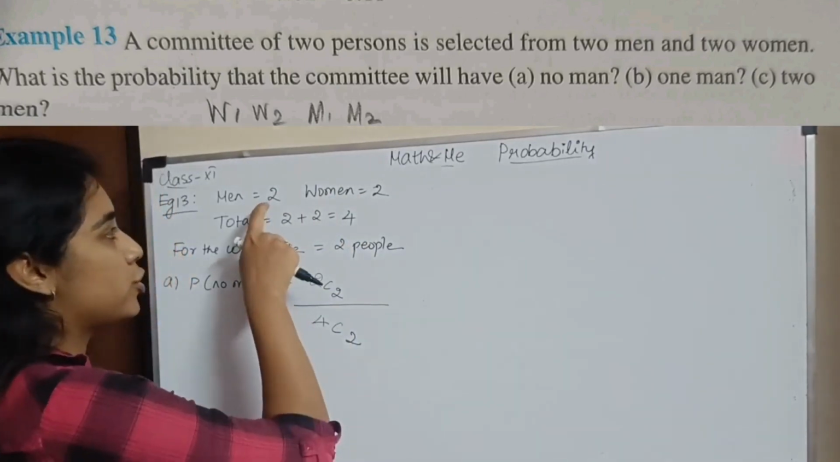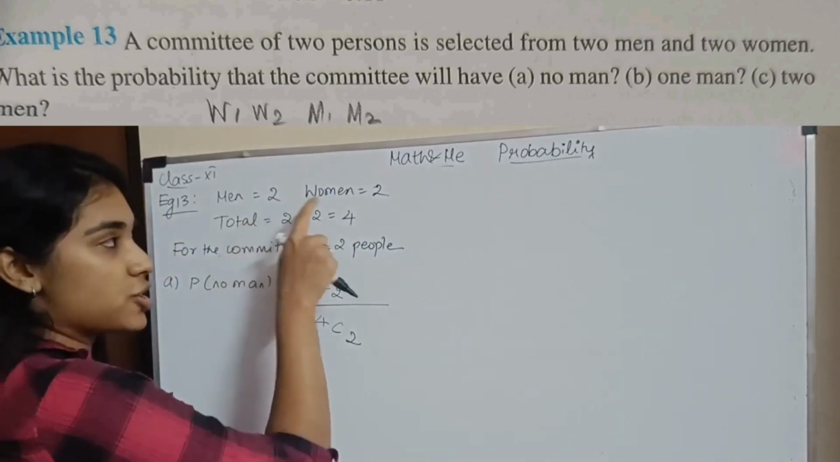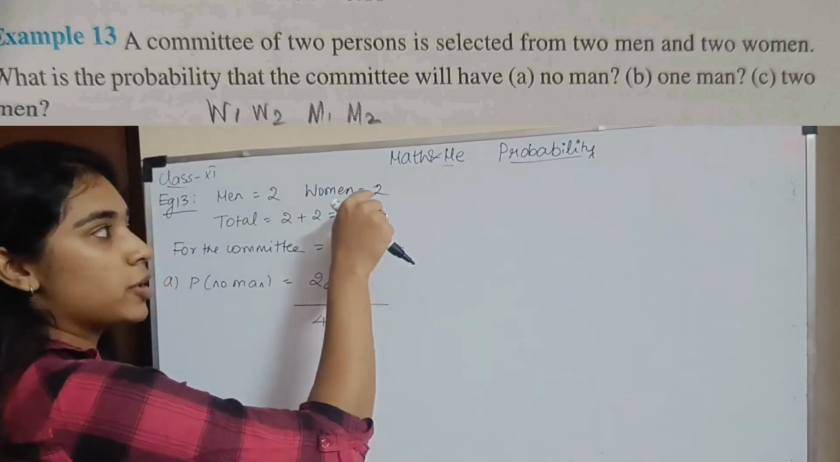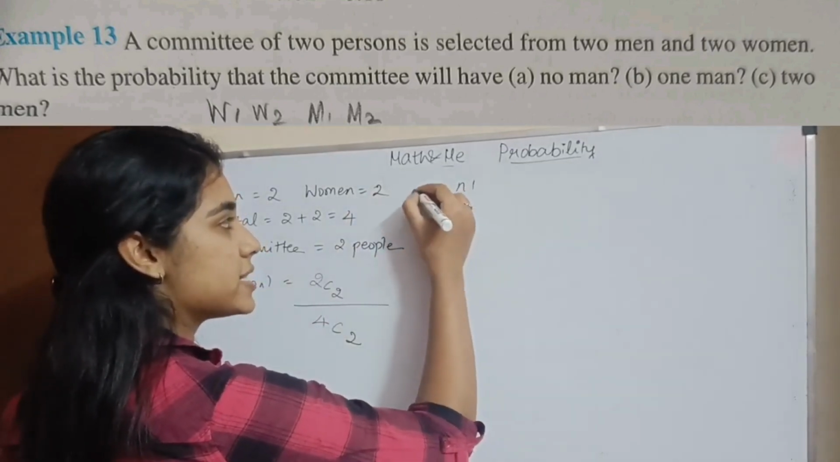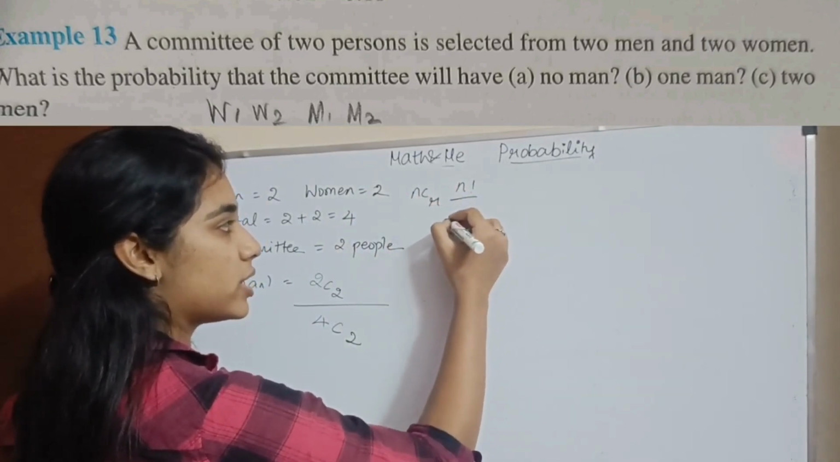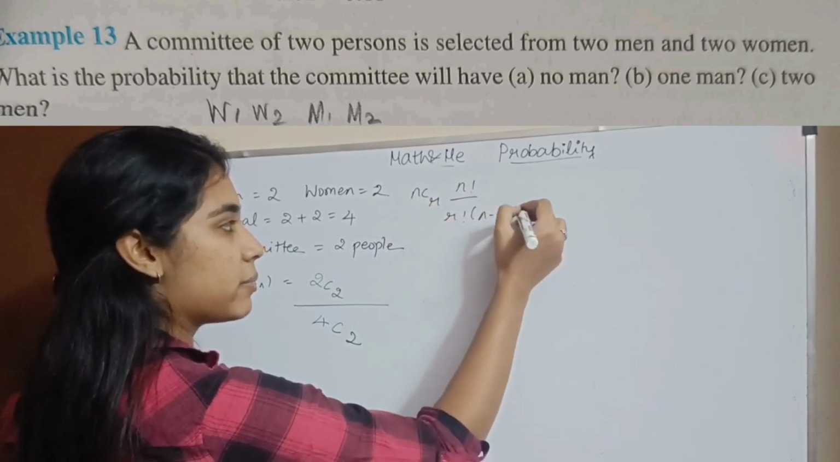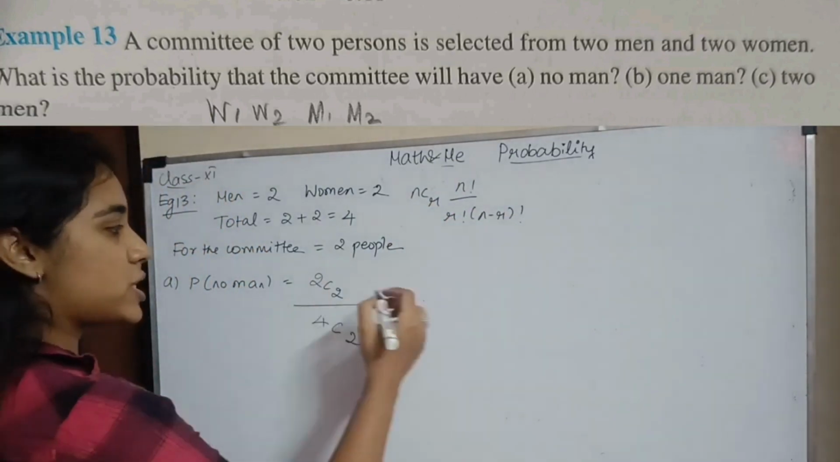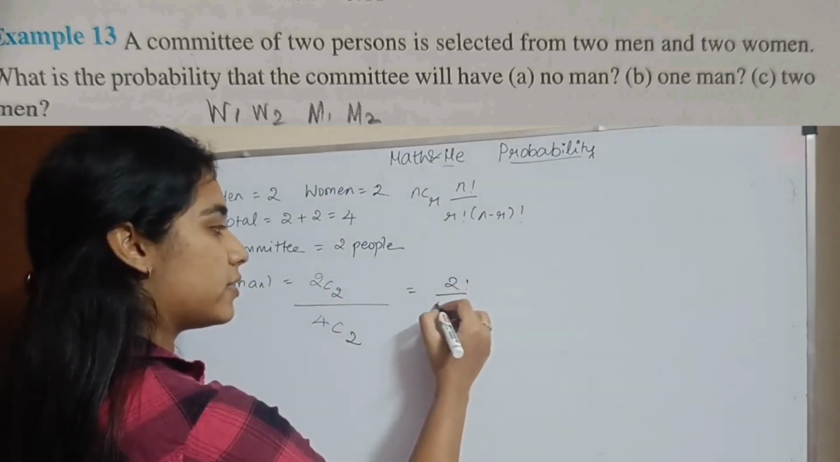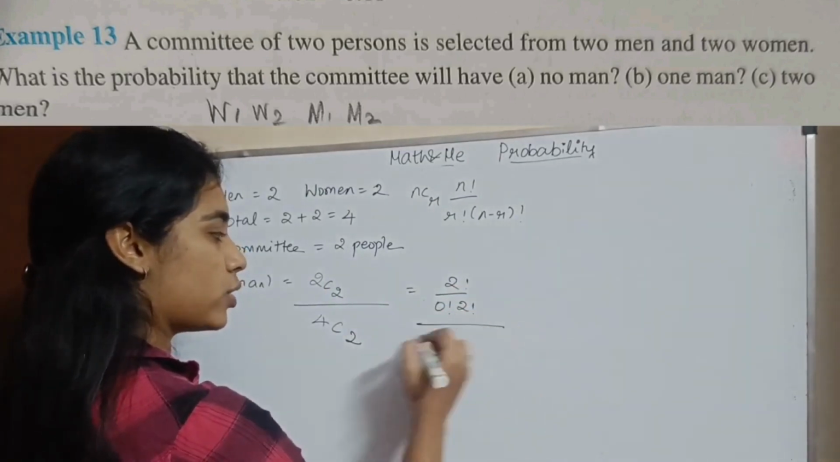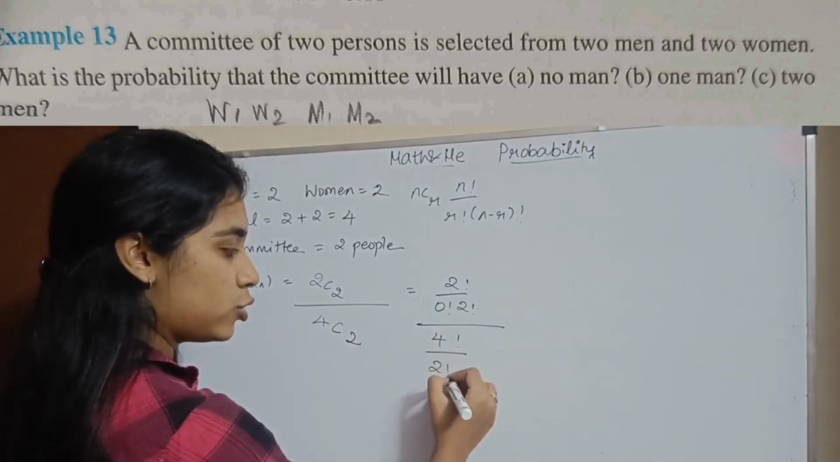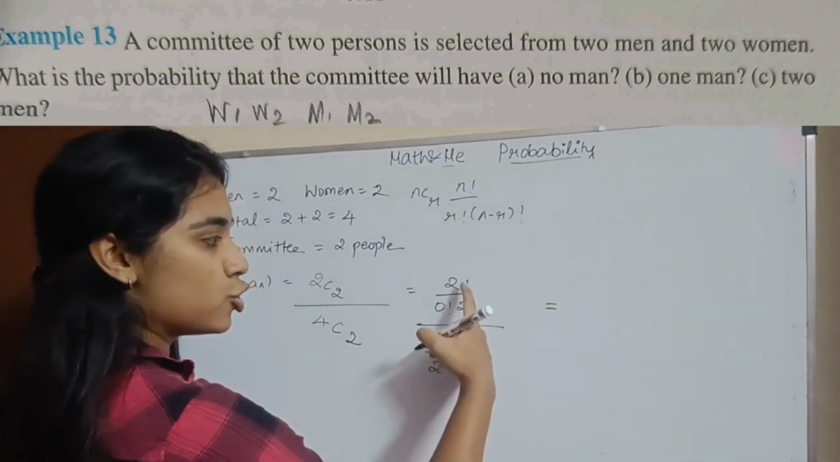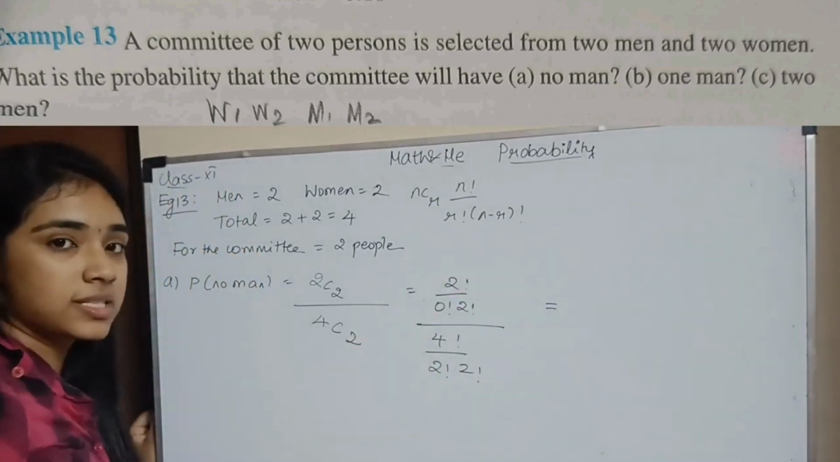No man means you need not take men into consideration. You have to choose 2 people from the 2 women that are left. So 2C2 - what is the combination we have studied? nCr is nothing but n factorial divided by r factorial times (n minus r) the whole factorial. So 2C2 will be 2 factorial divided by 0 factorial times 2 factorial, and 4C2 will be 4 factorial divided by 2 factorial times 2 factorial. So the numerator will become 1, since 0 factorial is nothing but 1.